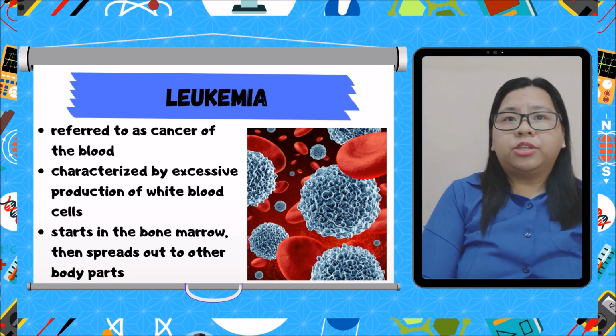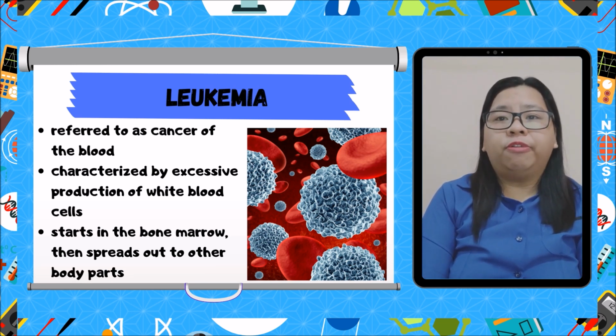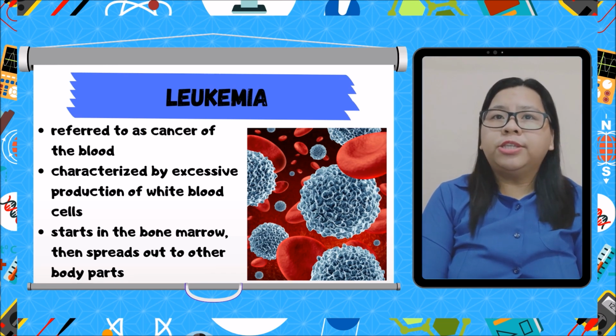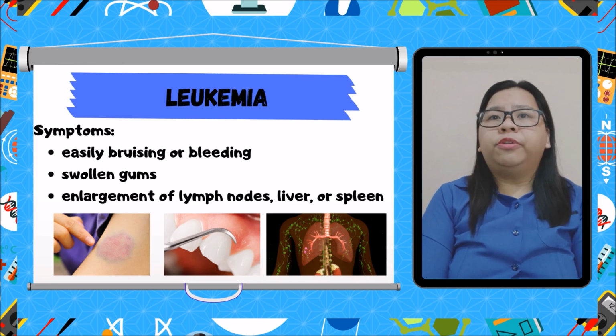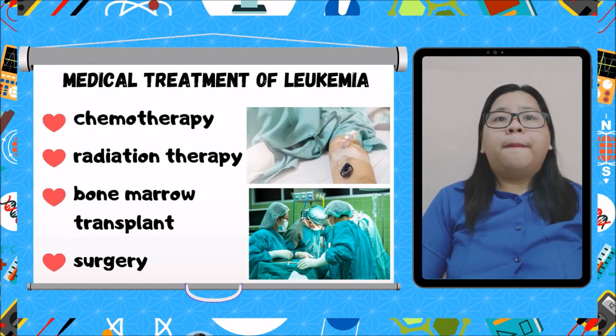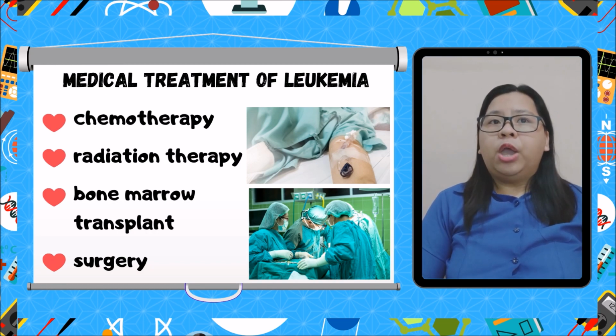Leukemia is referred to as cancer of the blood. It is a condition characterized by excessive production of white blood cells. It starts in the bone marrow, then spreads out to other body parts. Some symptoms of leukemia are the following: easily bruising or bleeding, swollen gums, and enlargement of lymph nodes, liver, or spleen. Medical treatment of leukemia varies on the type and stage of the disease. Medical treatments may include chemotherapy, radiation therapy, bone marrow transplant, and surgery.